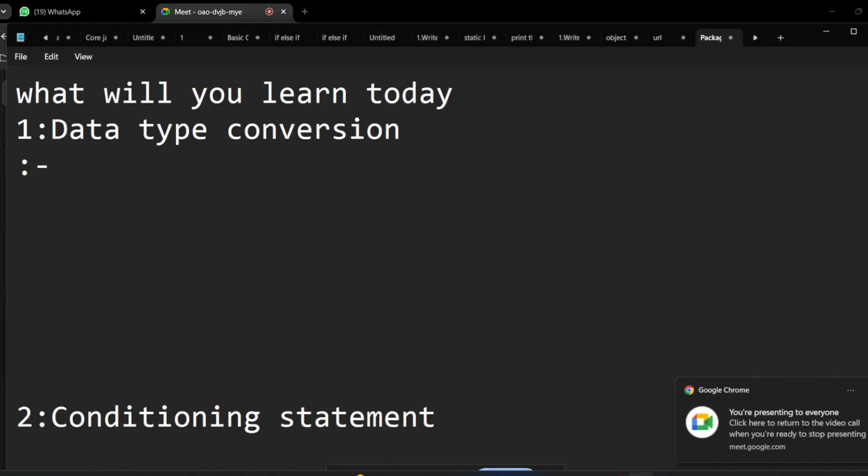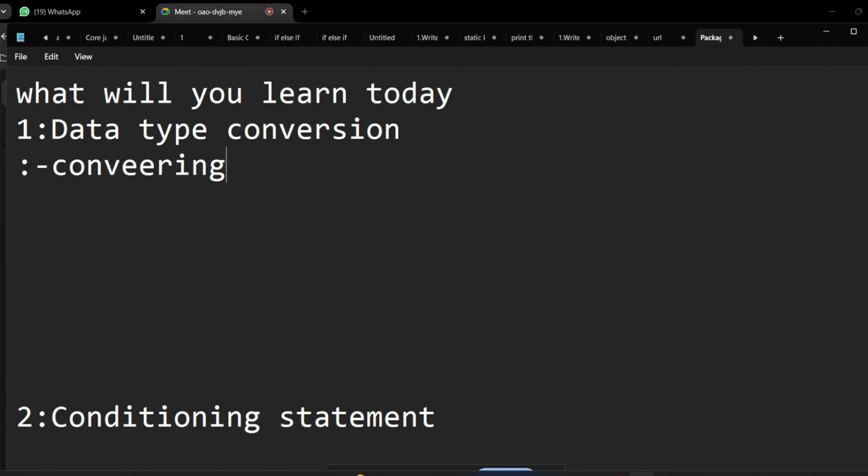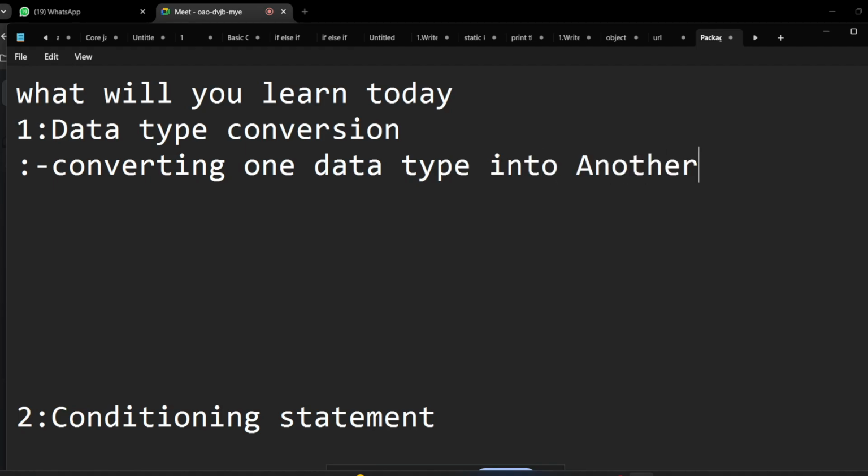So data type conversion simply means converting one data type into another. Are you getting this? Yes, guys, are you getting this? What does data type conversion mean? So data type conversion simply means converting one data type into another. Are you getting this? Yes, are you getting this, guys?